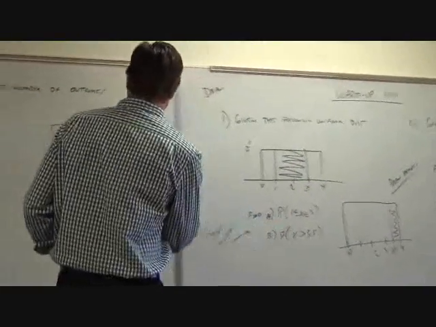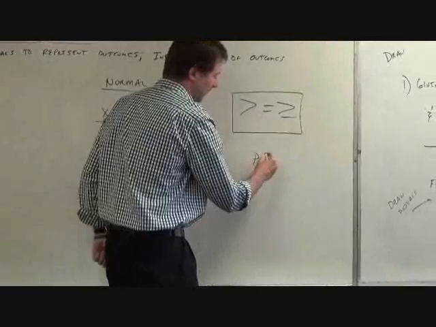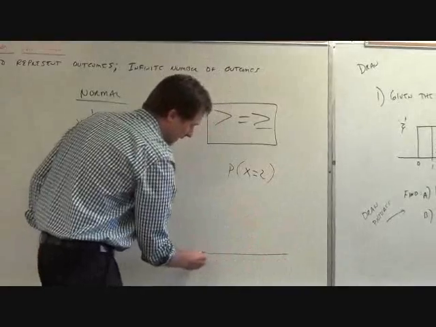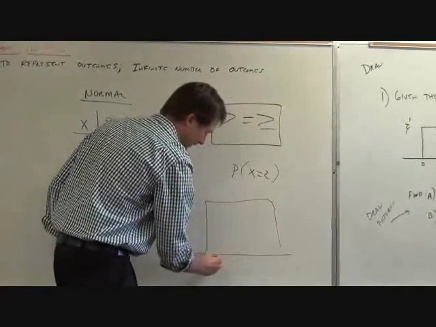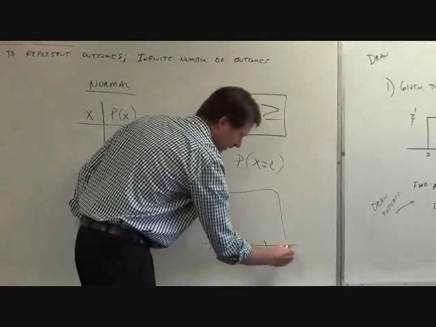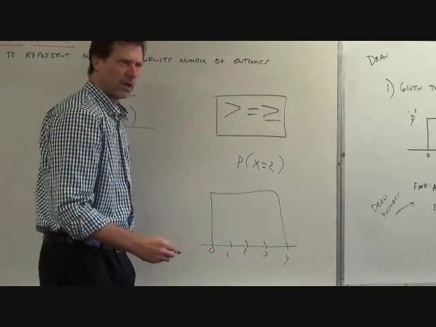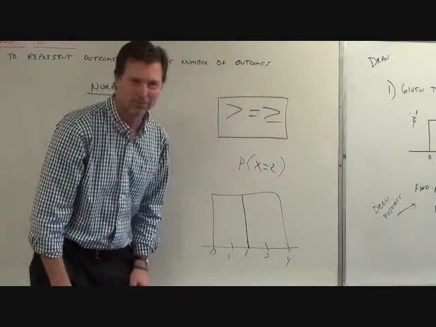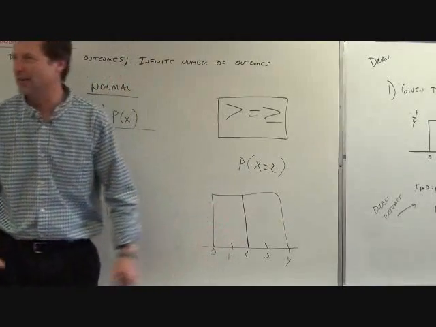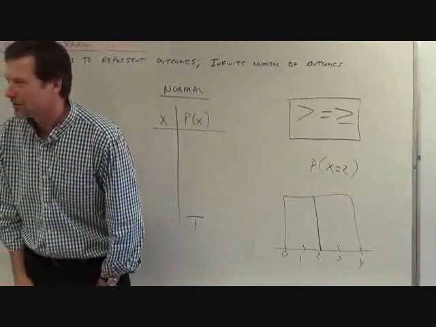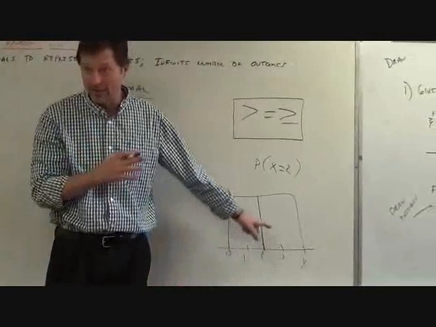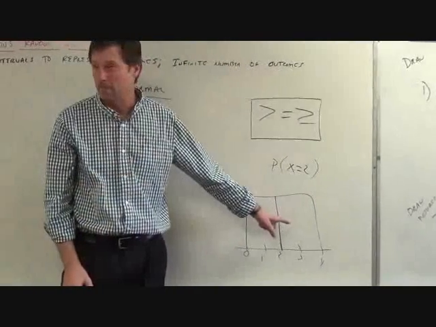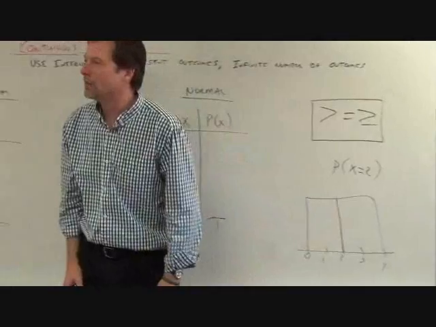What if I'd asked you the question on this uniform distribution, what's the probability that it's equal to 2? I got this curve here. There's my 0, 1, 2, 3, 4. And I'm going to do my area and then shade it, so I draw this thing up at 2, but is there any shading to do? What's the area of the thing I just drew right there? 0. There's length times width, right? There's nothing to multiply here. Back in geometry days, if you remember, a straight line doesn't have any length or width. So there's no area at any one particular spot.